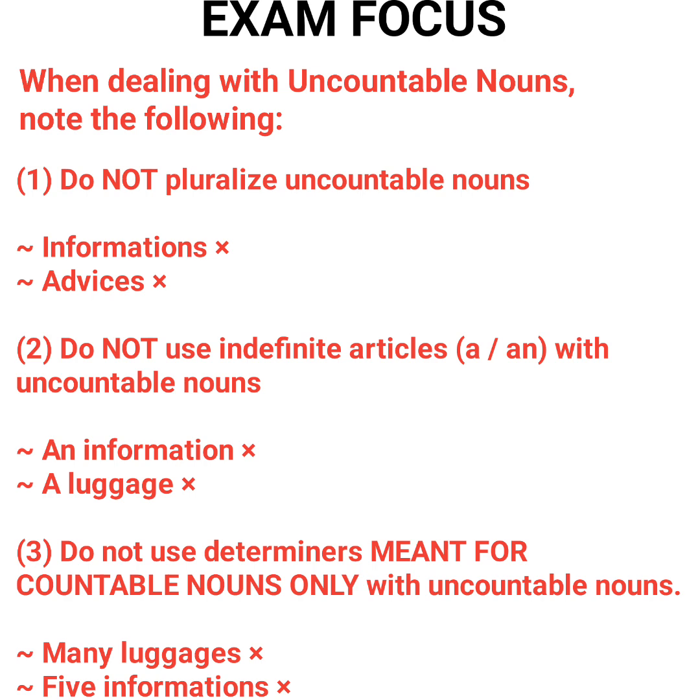Number 2, do not use indefinite article with uncountable noun, especially article a, article an. Do not use any of them with uncountable noun. That is the second thing. Number 3, there are some determiners that are meant for countable nouns only. I'm going to show you now. Those determiners that are meant for countable nouns only, do not use them with uncountable noun.